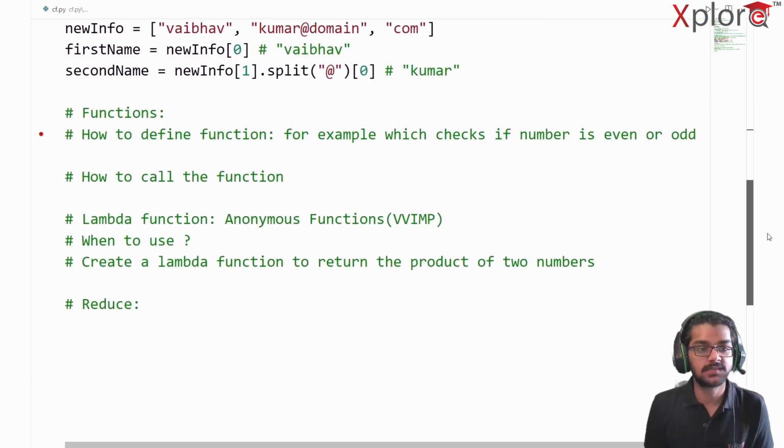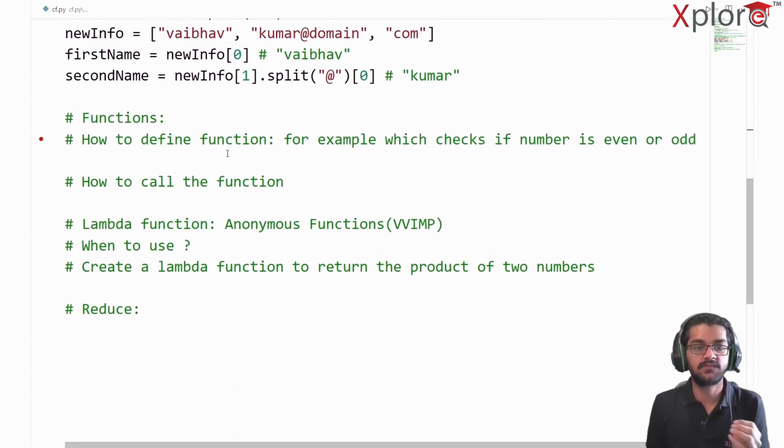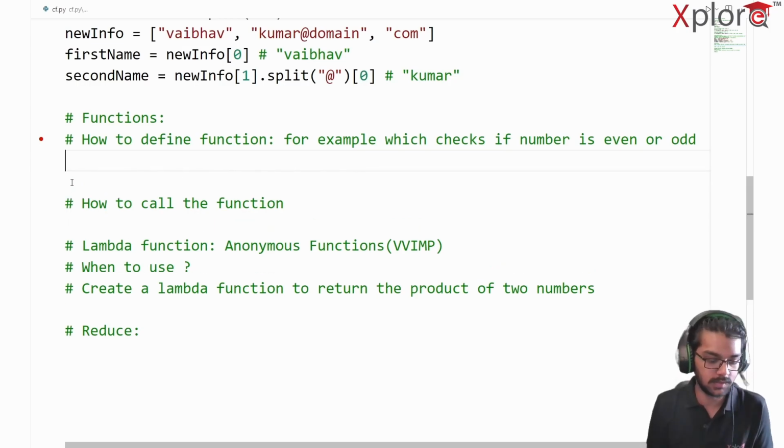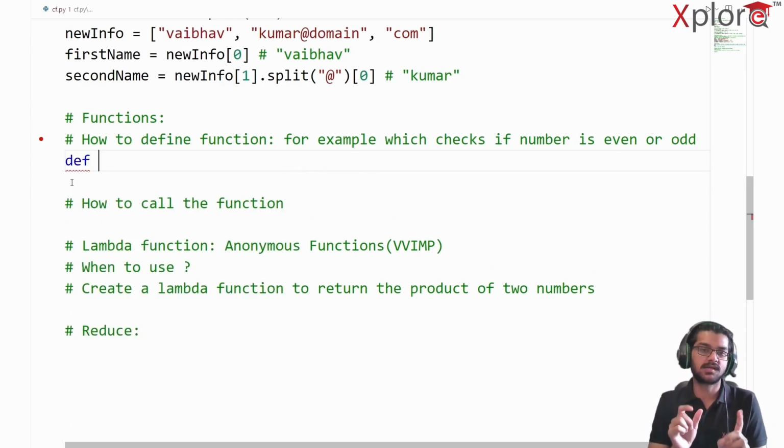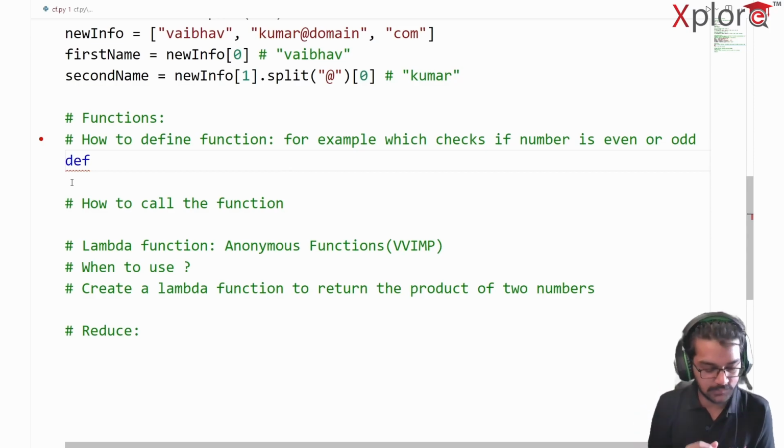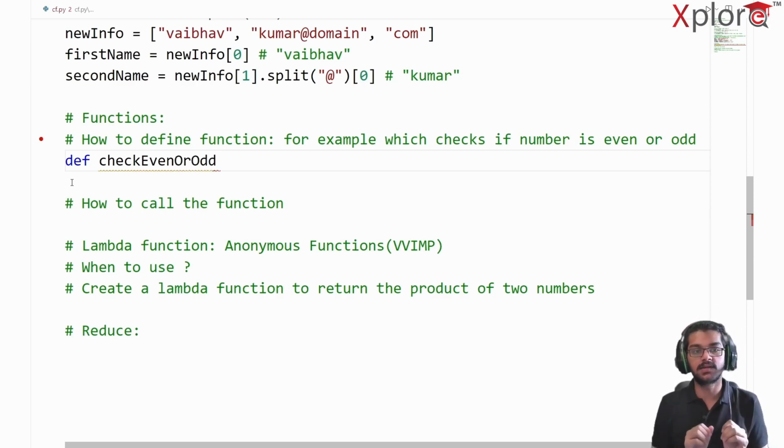We have something called functions. So how to define functions, for example, one which checks if a number is even or odd. So we have to use a keyword called def. Very important, we have to use the keyword def whenever we are defining a function. Suppose my function name is check even or odd. Quite simple enough, right? Straight to the point.